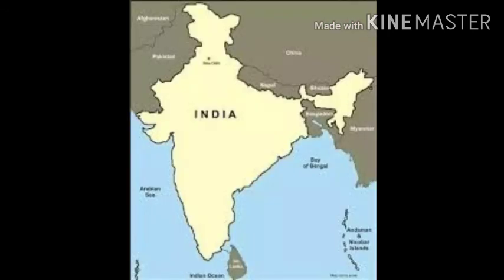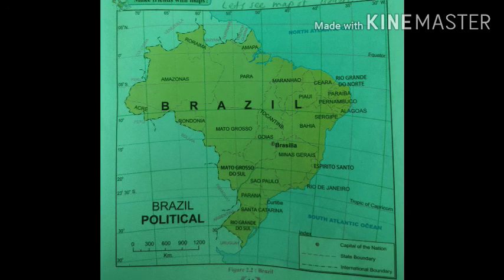Neighboring countries of India. The neighboring countries of India are China, Nepal, Bhutan to the north side, Pakistan, Afghanistan to the west side, Sri Lanka and Indian Ocean to the south side, Bangladesh, Myanmar, China, Bay of Bengal to the east side.